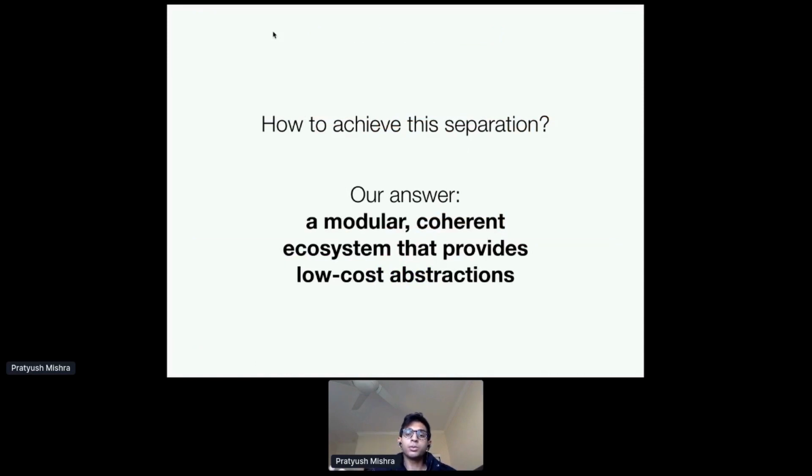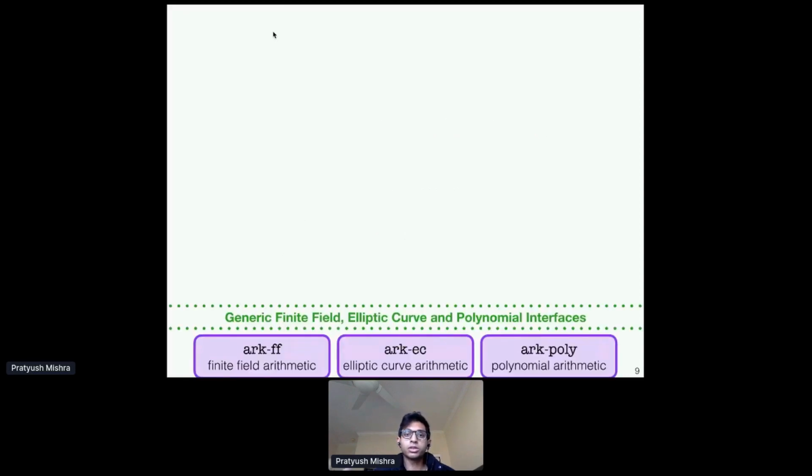Okay, so the question is how do we achieve the separation? Because at the moment, unfortunately, many people working with SNARKs have to be experts in all three domains, right? So the question is, how do we separate the concerns for each of these domains? And our answer to this is to develop arkworks, which is a modular and coherent ecosystem for developing SNARKs and working with SNARKs that provides low-cost abstraction, so that you can abstract away your lower-level concerns without worrying about performance at all.